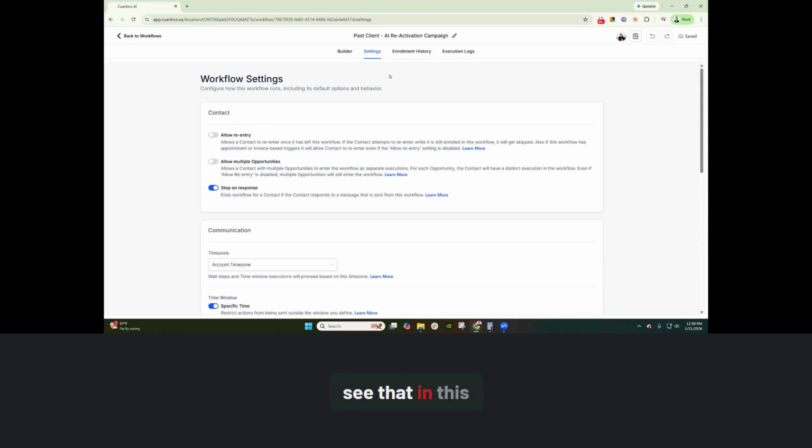So you'll see that in this type of reactivation workflow, I disabled allow reentry and I disabled allow multiple opportunities because I didn't want him to get that message multiple times. In addition to that, I did turn on, and this does not come on by default, typically, default is these two are always enabled, and this one is turned off. I turned these two off, and I turned on stop on response because if the customer responds, I don't want them to keep getting these.